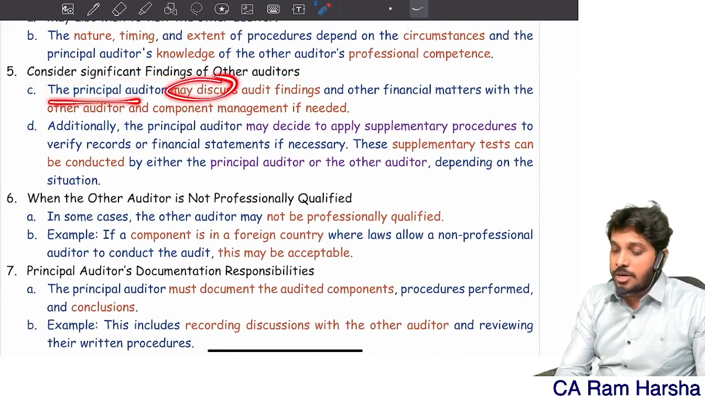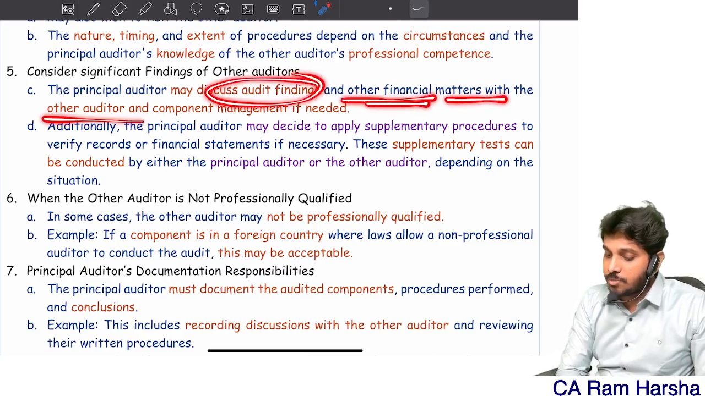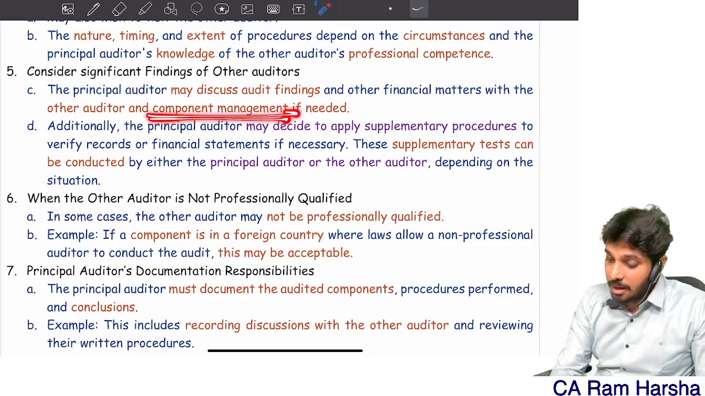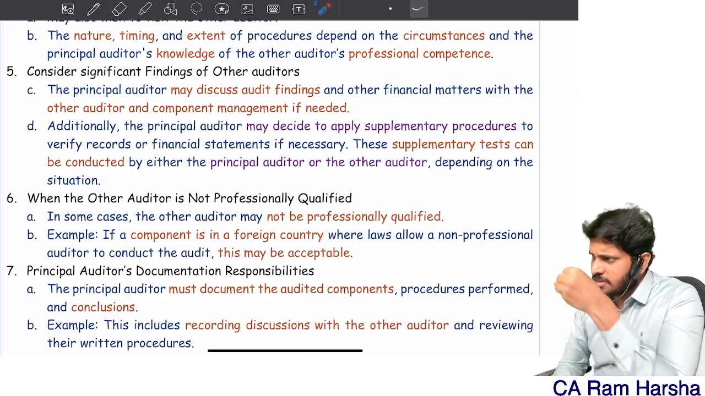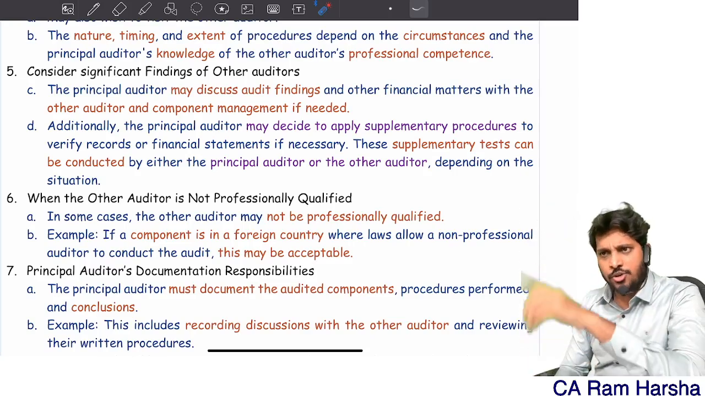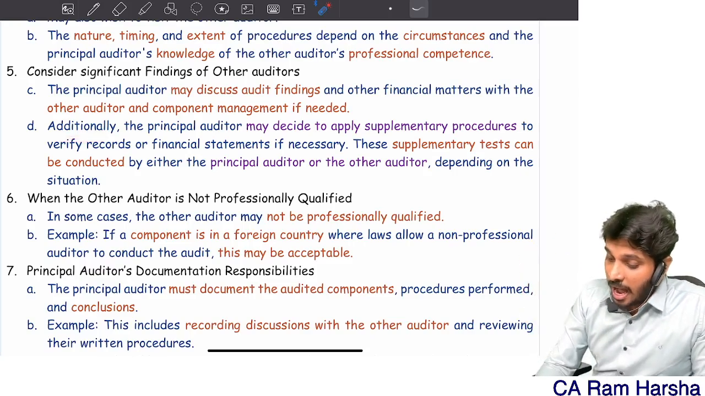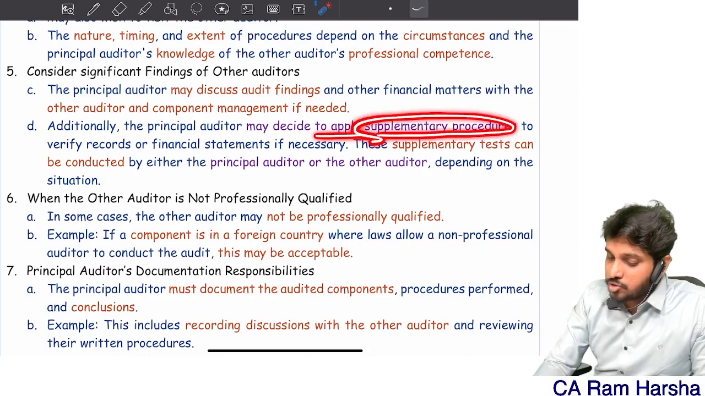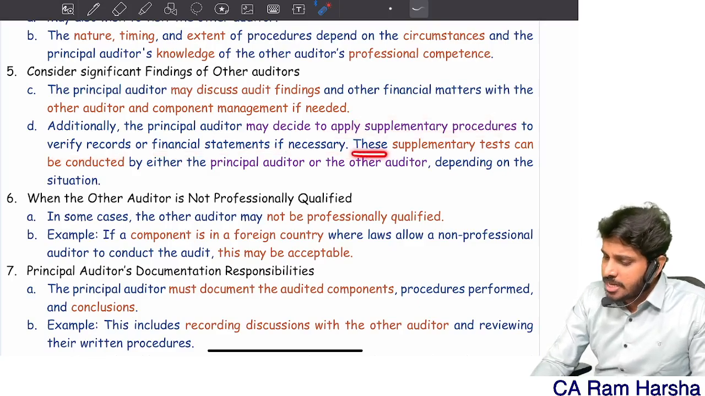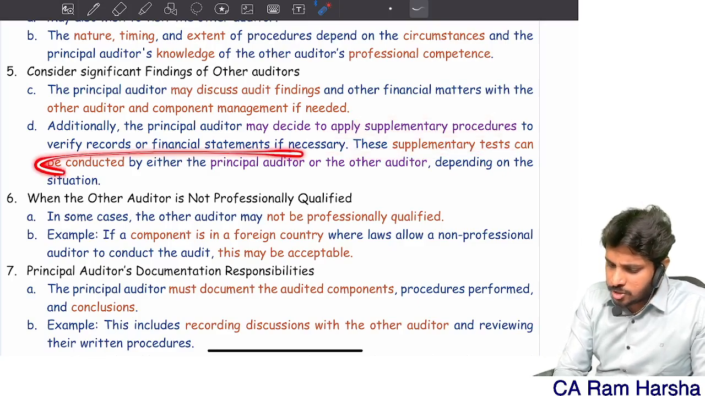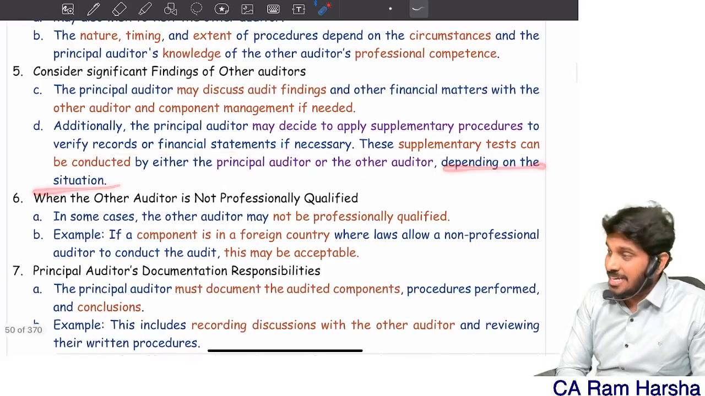Then consider significant findings. The principal auditor may discuss audit findings and other financial matters with the other auditor and component management if needed. If some significant finding is there, I will discuss with him and with that management and try to resolve it. Additionally, if some significant issues are there, I will apply supplementary procedures to verify records and financial statements if necessary. These supplementary tests, either the principal auditor can conduct or the other auditor can conduct depending upon the circumstance.